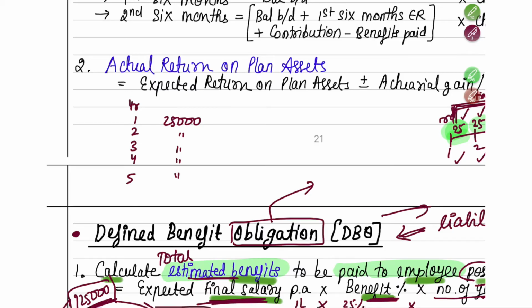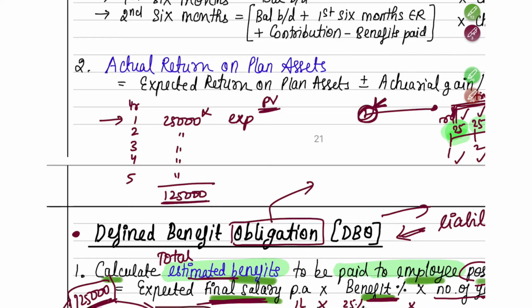Now what you have to do is, in the first year when you are going to record an expense, you should not record it at 25,000, because it was equivalent to this 1,25,000 which you are going to receive at year end 5. Now you are standing at year end 1. So today, how much is it worth? You have to find out the present value, and at that value, you have to record.